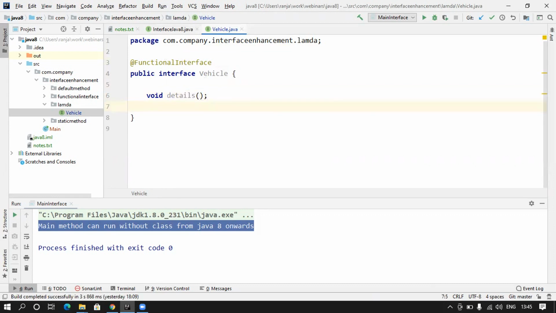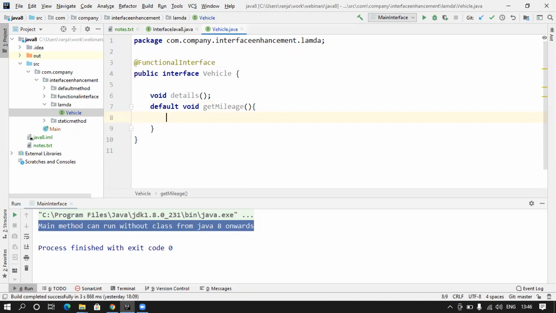And now I will also have, let's say, a default method. So default void show, get mileage. Let's say getMileage. This is a default method, and because this is a default method, we have to give an implementation. So I will say System.out.println, and then I will say showing mileage details.